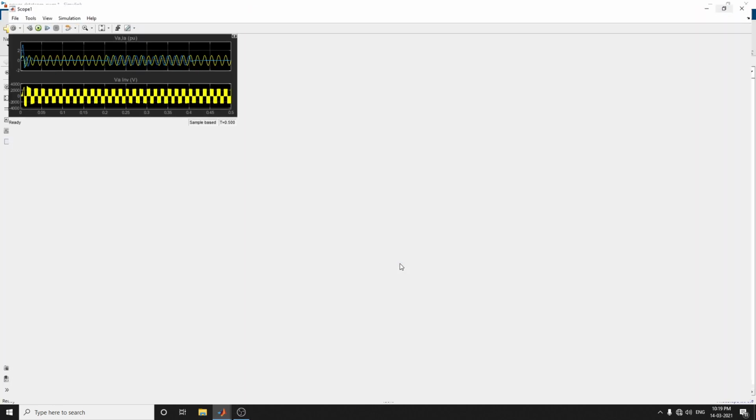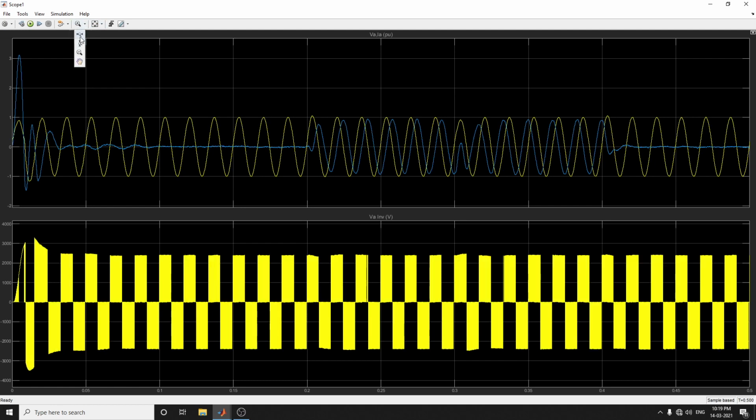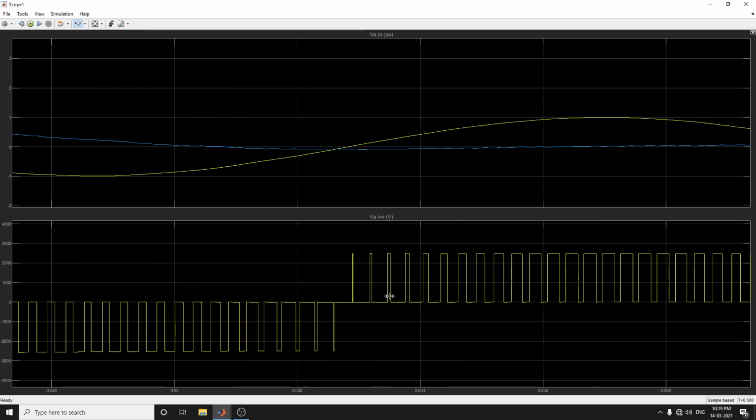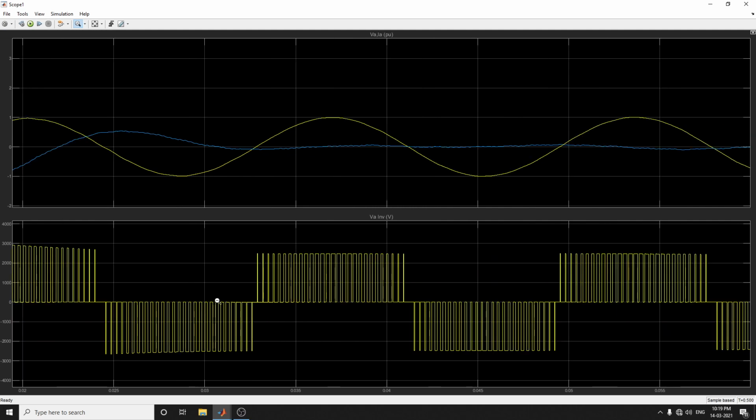Here itself you can analyze the output. Here also you can see scope 1. You can analyze the phase voltage and current waveforms, as well as the control voltage in scope 2. What is the objective of this detailed model?